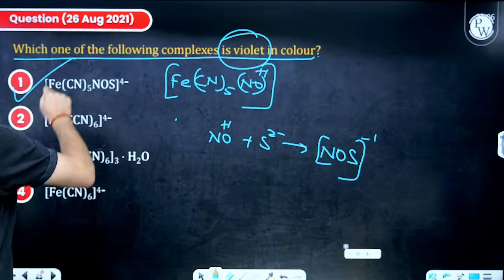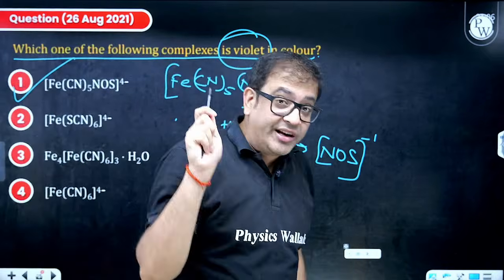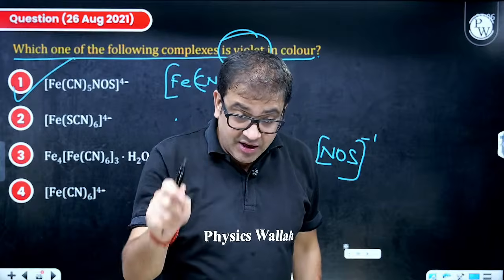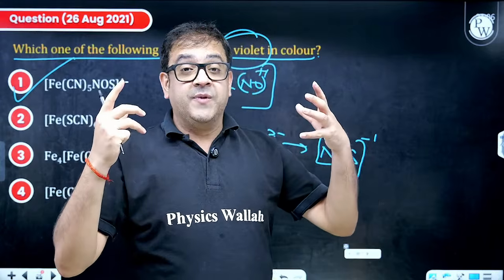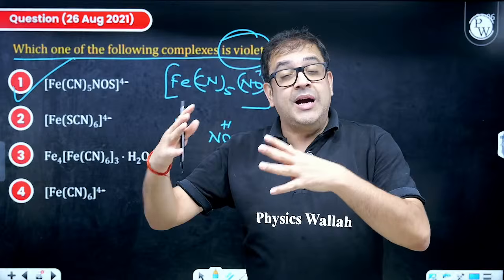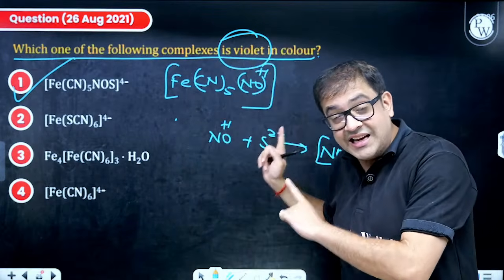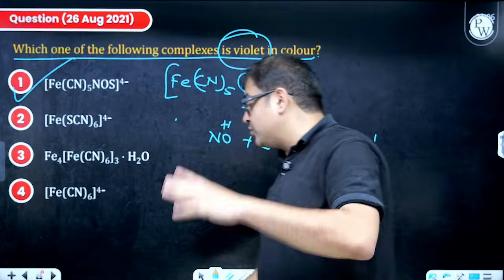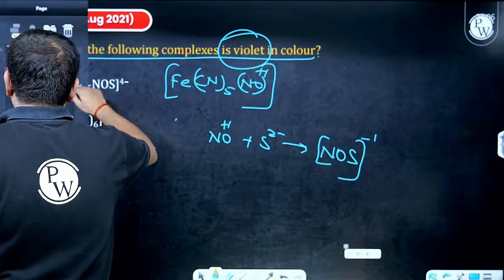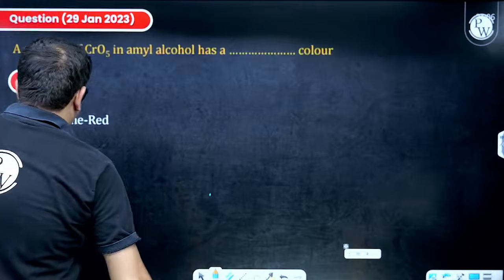So violet coloration is also there in organic chemistry, in general organic chemistry, the first chapter of organic chemistry in class 11th. So this is also there in the Lassaigne test. A very important conclusion. I hope you got this. Moving to the next one.